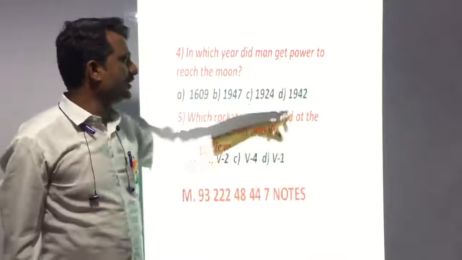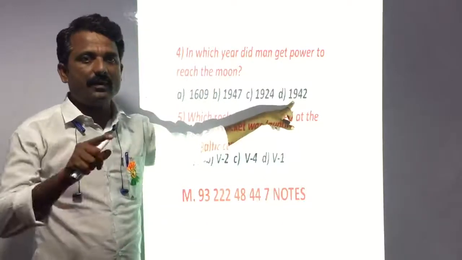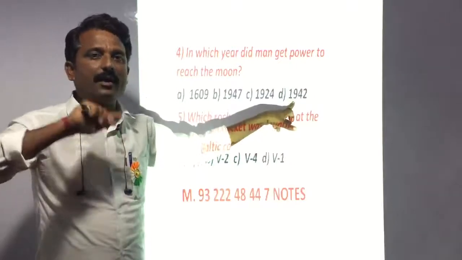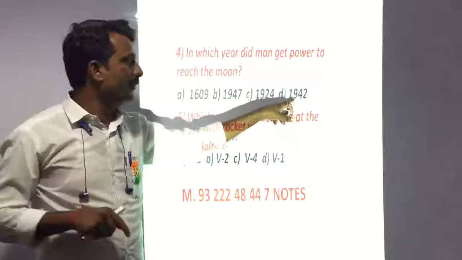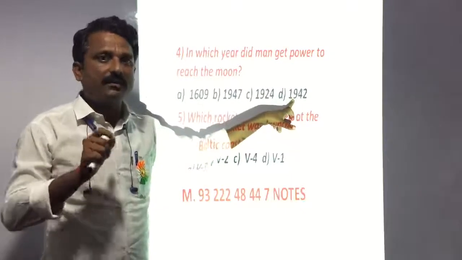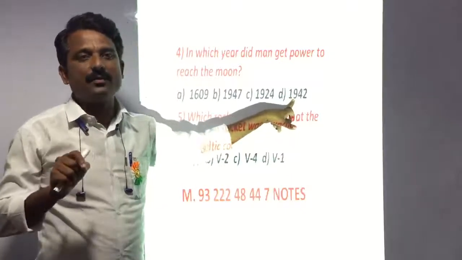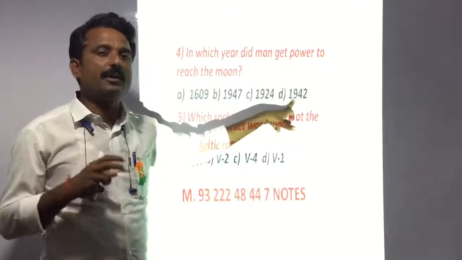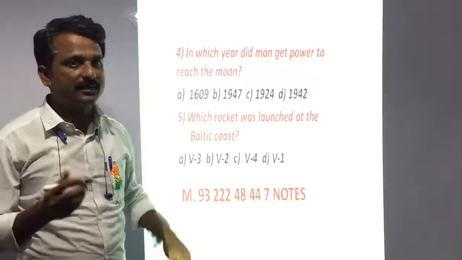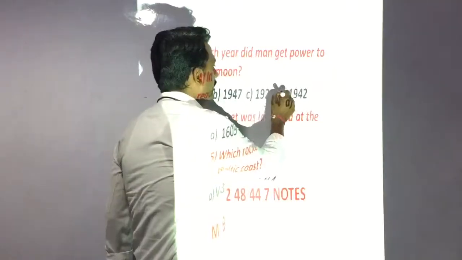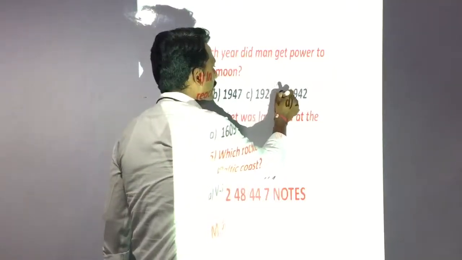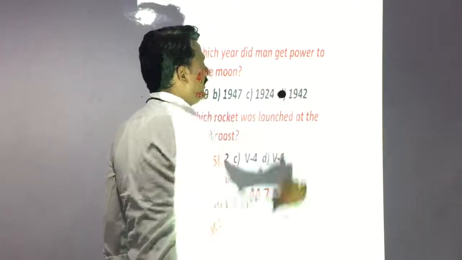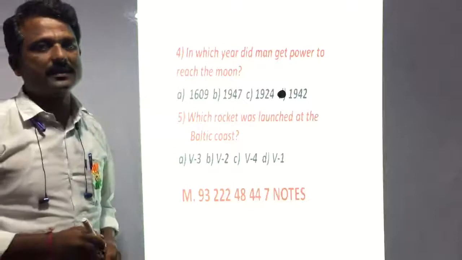And the next one given is 1942, where from the Germany Research Center, Peenemünde, they launched a V2 rocket. So we could say that in 1942 man was capable of reaching the moon. While you are reading, you have to pay attention and read attentively. Then you will get the answers.